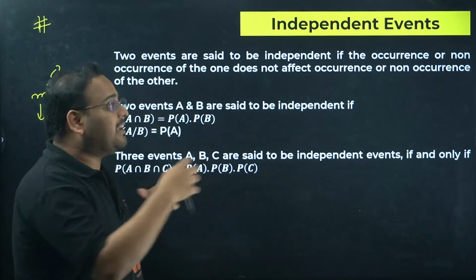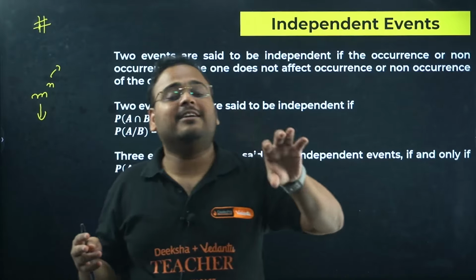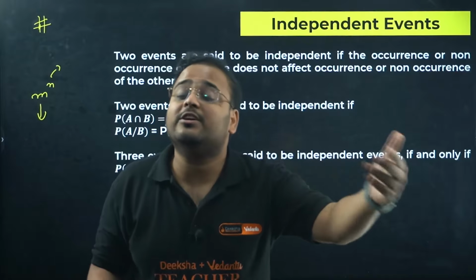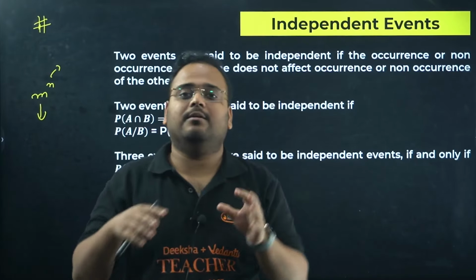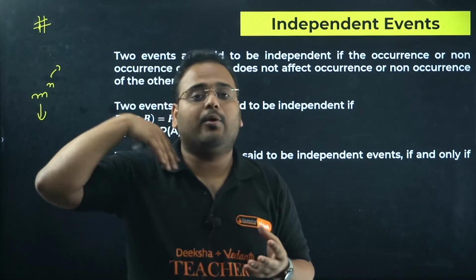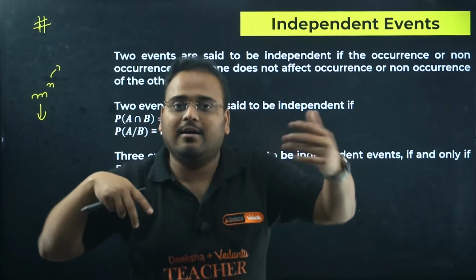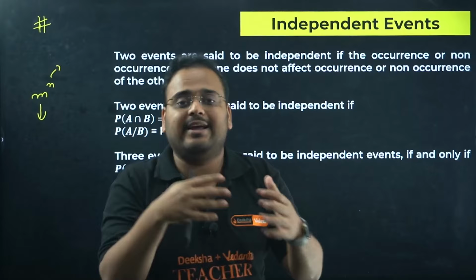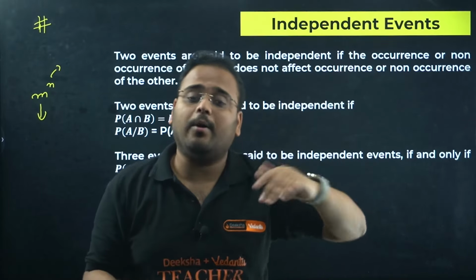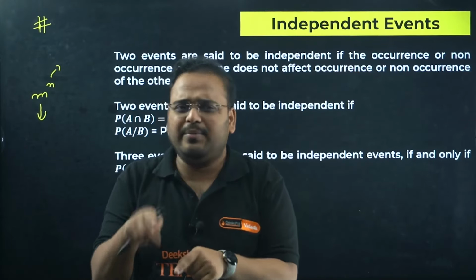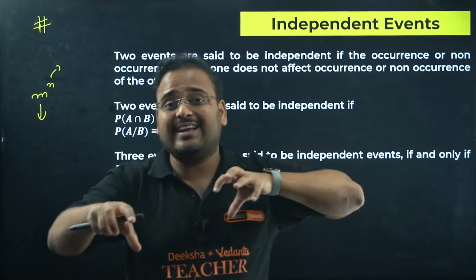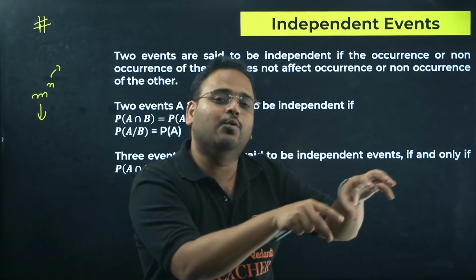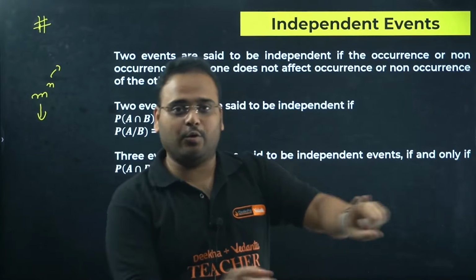But if there was a situation that whether he or she goes to school does not affect you going to school, for example, if he or she has already passed school and is going for a job or a college, then his or her day in a job or college does not affect your going to school. In that case, the events become independent. I'll repeat: if both of you are in school, more likely if he or she goes, you have to go with him.